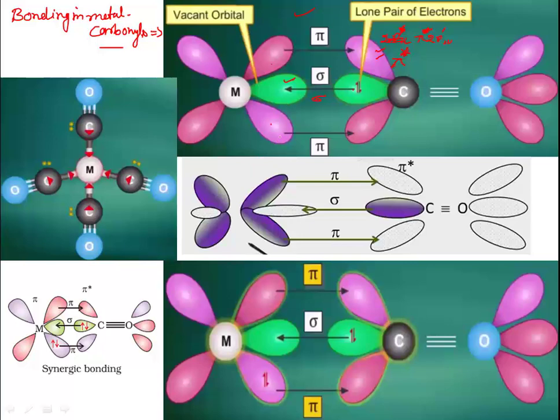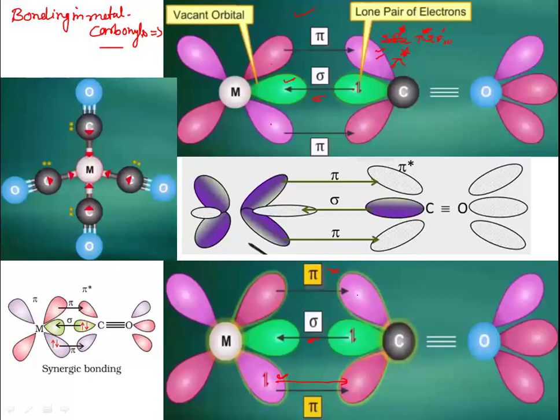Now there is back bonding: the paired electrons of the metal, 2 electrons in this, overlap sidewise with the empty pi star orbitals of the carbonyl. Then they result in the formation of pi bonds. So this is a sigma bond, and these are pi bonds. So there is a double bond character.